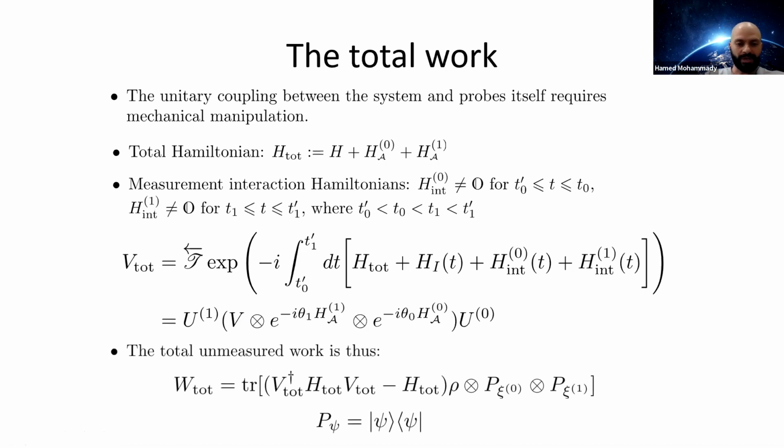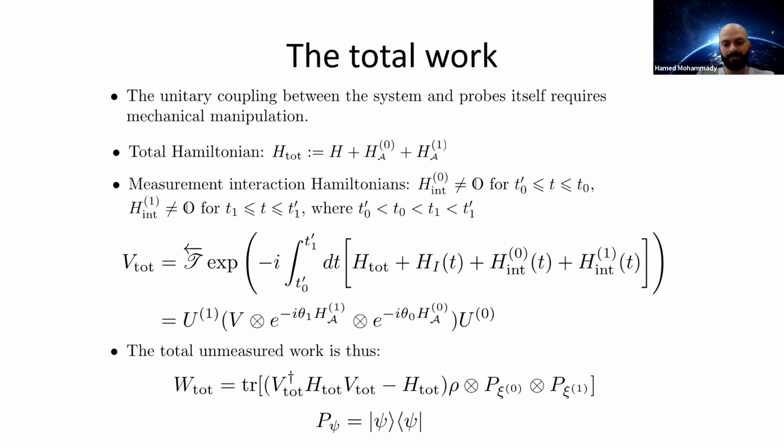And so therefore, we can define the total unmeasured work for the whole process, where P_π0 is the projection on this pure state. So this is just a compact way of writing the equation. Again, it's the increase in average energy evaluated before and after the total unitary evolution.